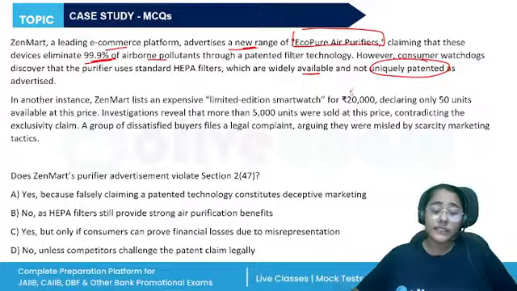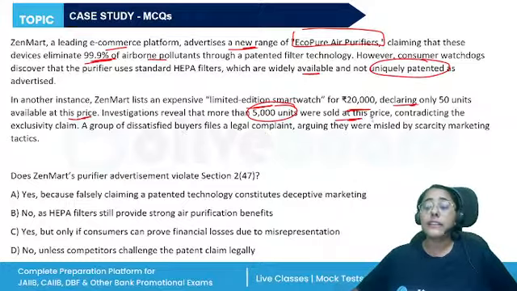In another instance, Zenmart lists an expensive limited edition smartwatch for 20,000, declaring only 50 units available. Investigations found that actually more than 5,000 units were sold at this price, contradicting the exclusivity claim. A group of dissatisfied buyers filed a legal complaint, arguing that they were misled by scarcity.